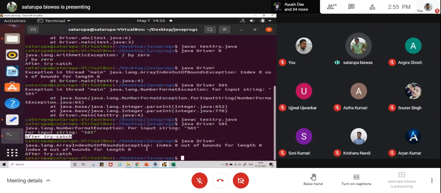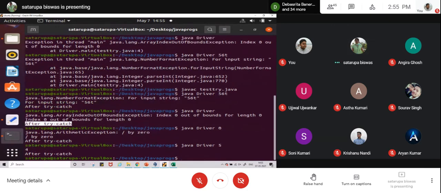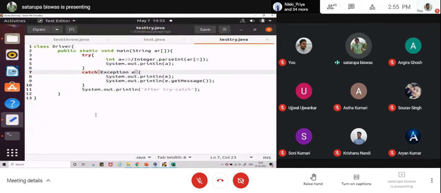Array index out of bounds, that is also handled. As it is handled, we have got the last line again. Division by 0, that is also handled. And if you run it normally with a valid value, this is actually printing the value of A. And after try catch, that is the last line without any exception if the program is running. So obviously the last line also will come. So all the exceptions are handled just by using this Exception e here.